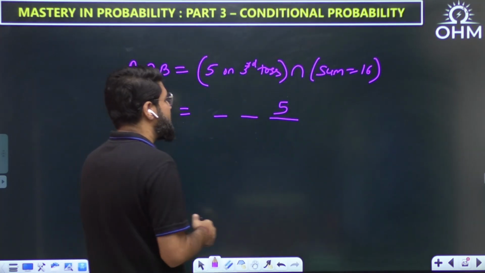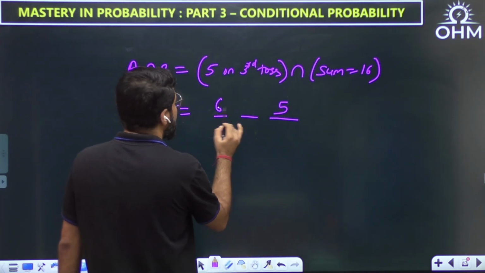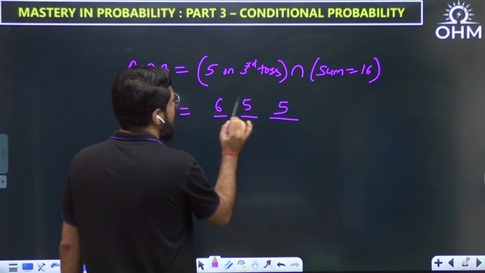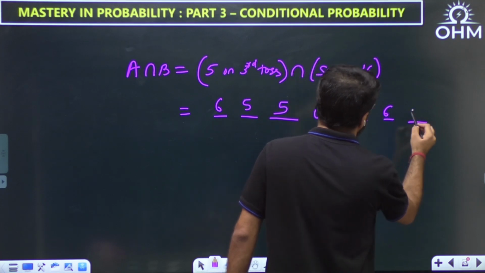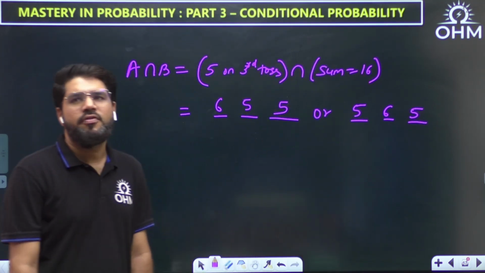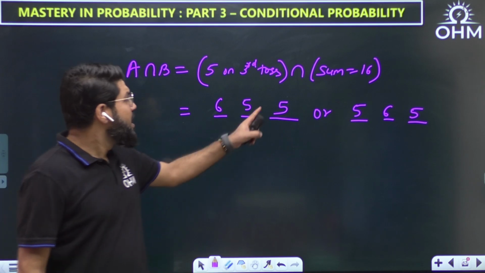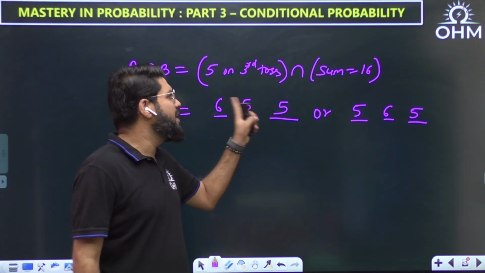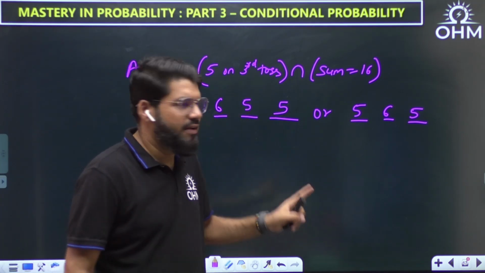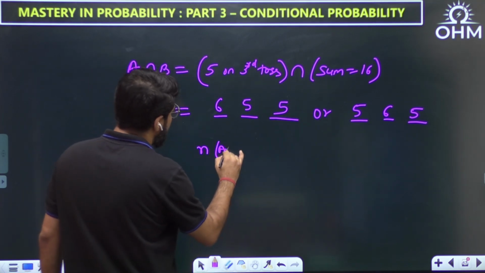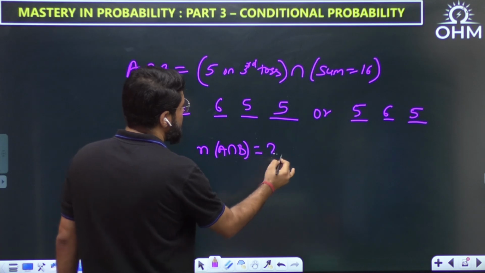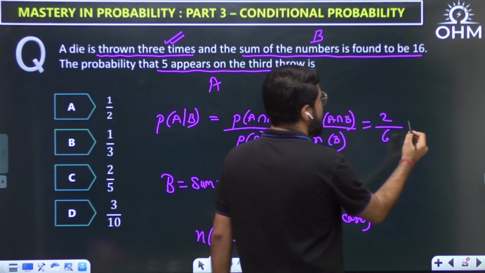That is only possible if you take 6, 5 here, or 5, 6 here. These are the possibilities, because if 5 is fixed on the third toss, the remaining 2 tosses should sum to 11, and 11 means 6, 5 or 5, 6. So how many cases here? You have 2 cases. So the answer is 2 by 6, or 1 by 3.